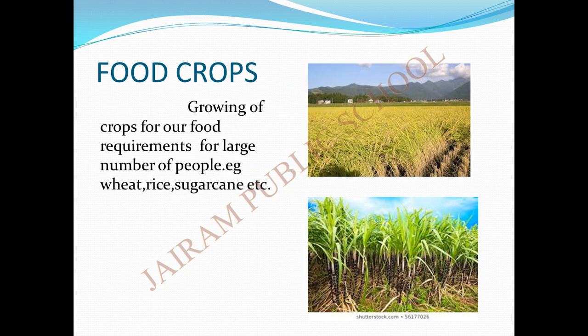Food crops. In the name itself it is there. Food crops is nothing but growing crops for our food purpose. For example, wheat, rice, sugarcane, all fruits and vegetables come under food crops. So look at this picture. This wheat field and the sugarcane, these plants are grown for our eating and food purpose. So these types of crops are called food crops.